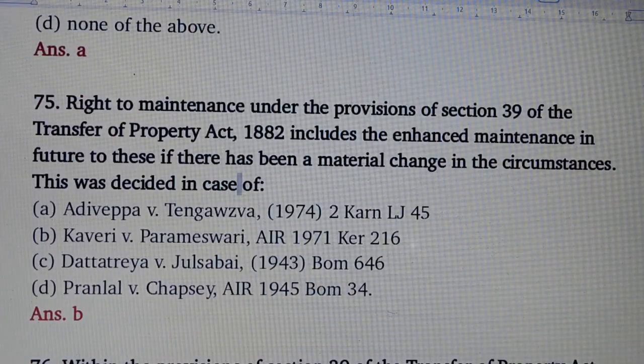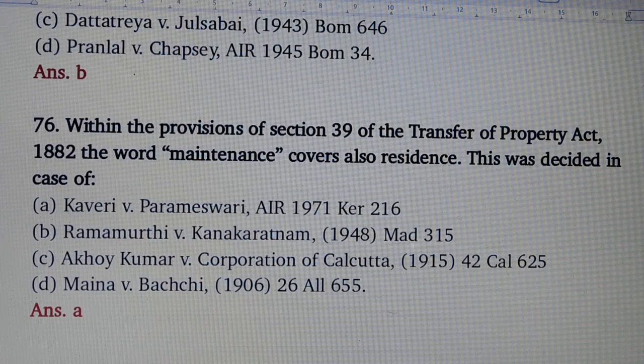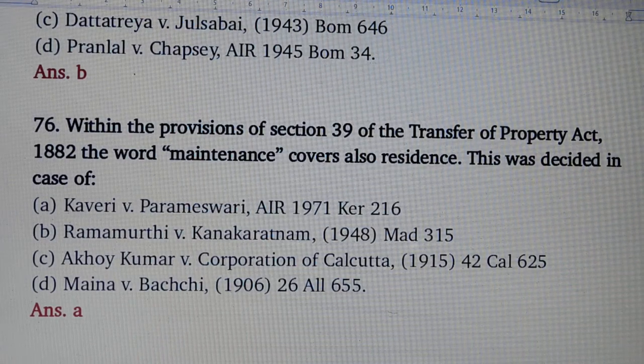Question number 75. Right to maintenance under the provision of section 39 of the Transfer of Property Act include the enhanced maintenance in future, if there has been a material change in the circumstances. This was decided in case of, answer is option number B, Kaveri versus Parmeswari. Question number 76. Within the provision of section 39 of the Transfer of Property Act, the word maintenance covers also residence. This was decided in case of, answer is option number A, Kaveri versus Parmeswari.